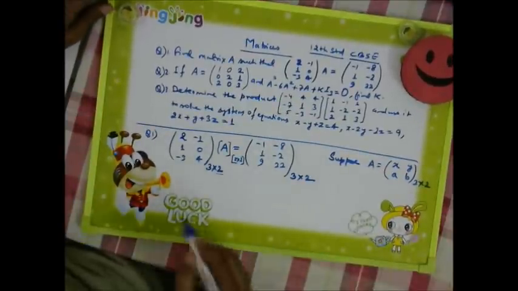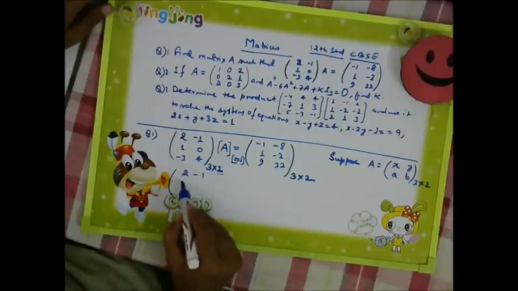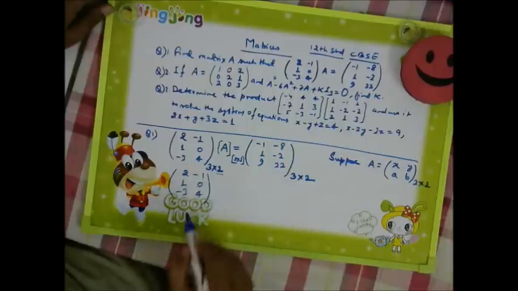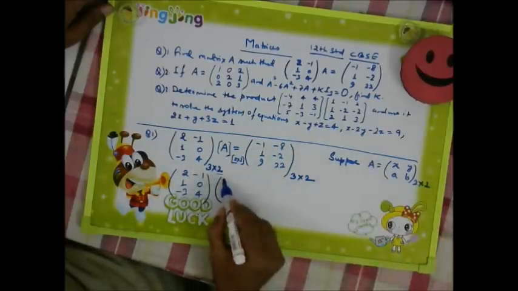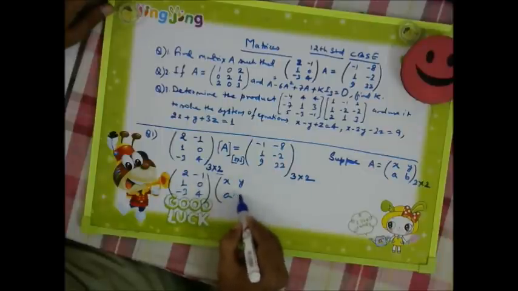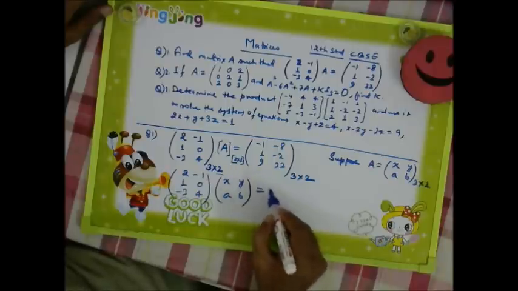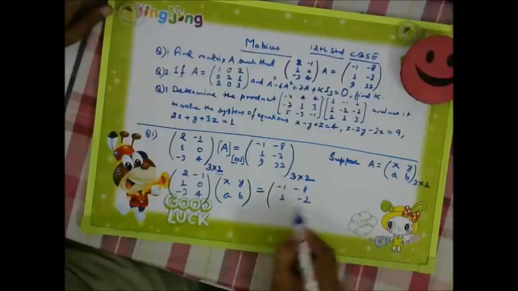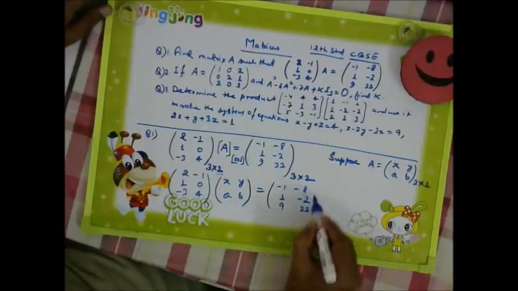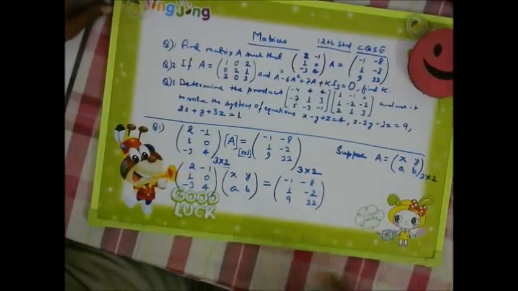Now further, 2, minus 1, 1, 0, minus 3, 4 into matrix XY, AB is equal to minus 1, minus 8, 1, minus 2, 9, 22. Now we need to multiply this matrix.